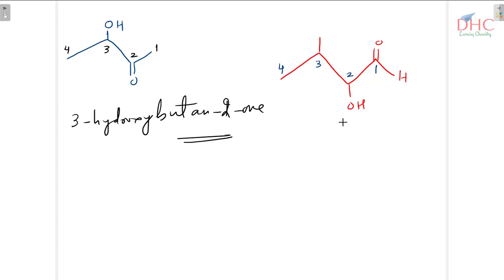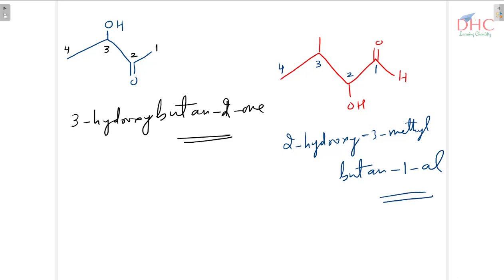So there are two substituents. One is hydroxy, the next is methyl. M comes after H alphabetically, so we have 2-hydroxy first, alphabetical order. So 2-hydroxy, 3-methyl. Then the word root is but. All single bonds means an. The double bond here is the functional group's double bond. I told you in the previous video also that multiple bonds in functional groups are not considered as unsaturation. So we have butane, then 1-al because it is the aldehyde group. I hope you understand it.